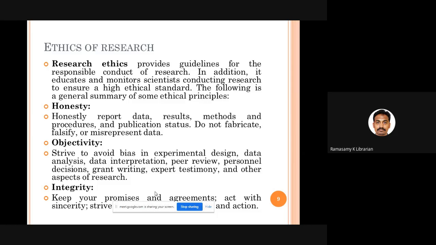Then integrity means your words, thoughts, and action should be the same. There should always be consistent, sincere work from you. And whatever promises, whatever agreements you have committed, you have to see that you are keeping all your promises to the core of it.